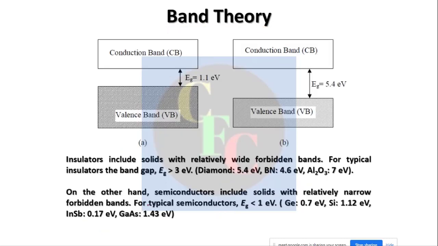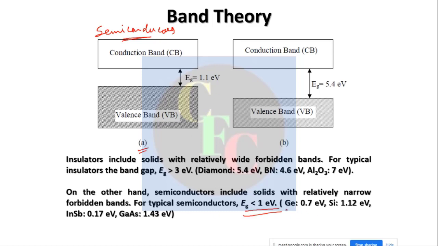Okay. Now, going by these band gaps, the picture on the left, panel A, is showing a small band gap, and this is for semiconductors. The average band gap for a substance to act as a semiconductor is nearly 1 electron volt.